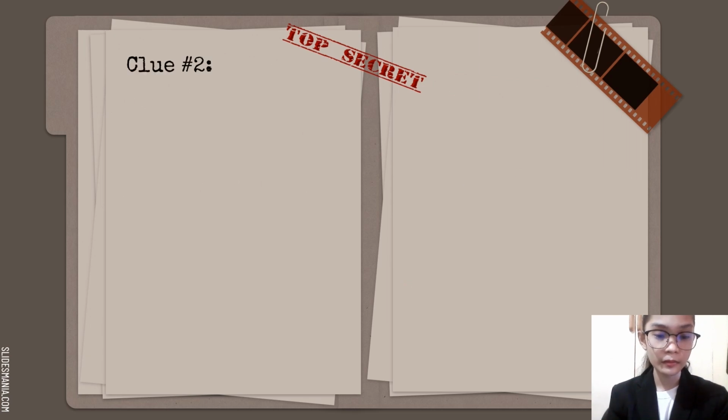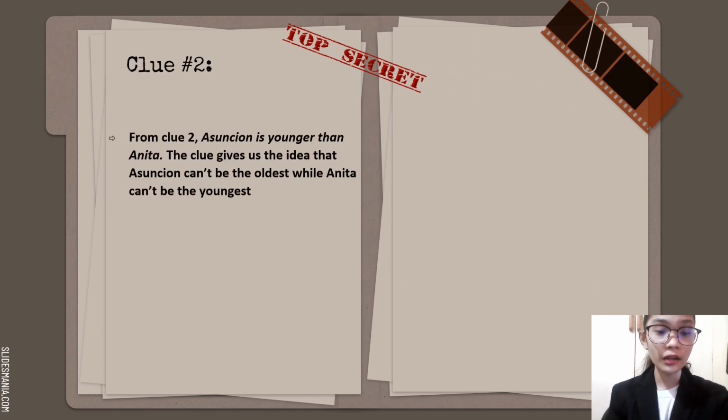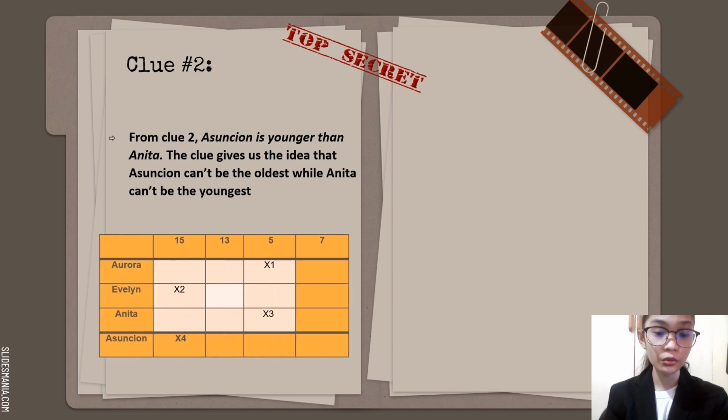Next clue. From clue number 2, Asuncion is younger than Anita. The clue gives us the idea that Asuncion can't be the oldest while Anita can't be the youngest. So now, we cross out the age 5 for Anita and age 15 for Asuncion.